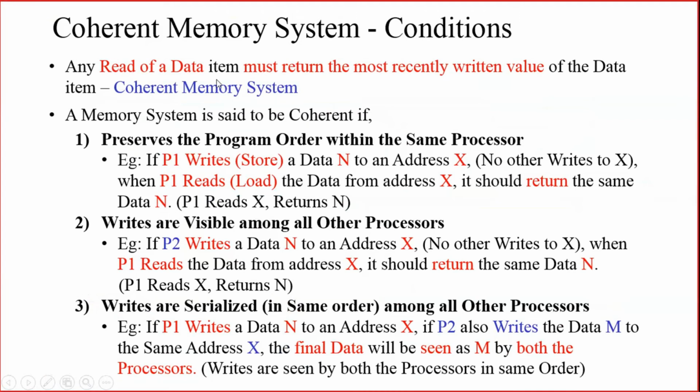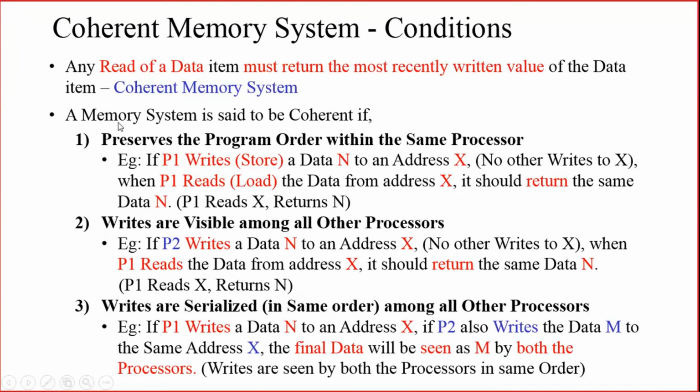If you read from a particular memory location and are able to get the most recently updated data, that memory system is said to be coherent.